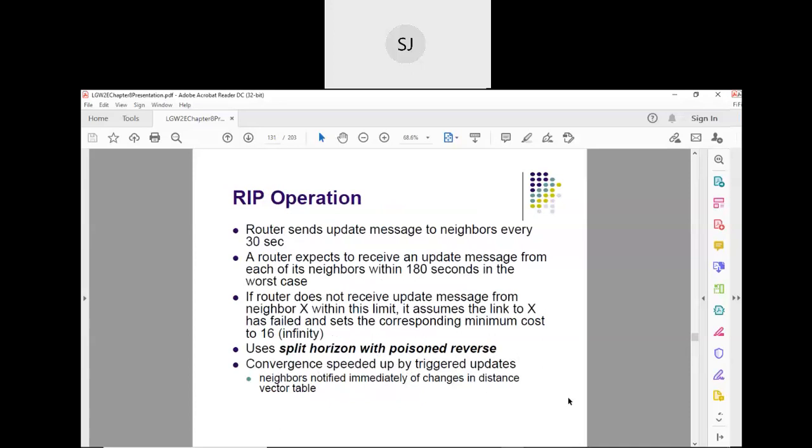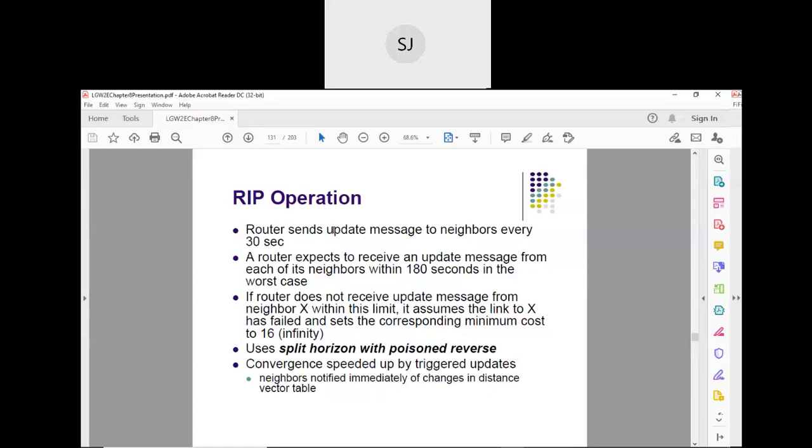Okay, so how actually does this routing information protocol work? Just try to recall the Bellman-Ford routing algorithm. There, every router used to identify its neighbors, collect the information about its neighbors, and prepare its table of information about the neighbors.